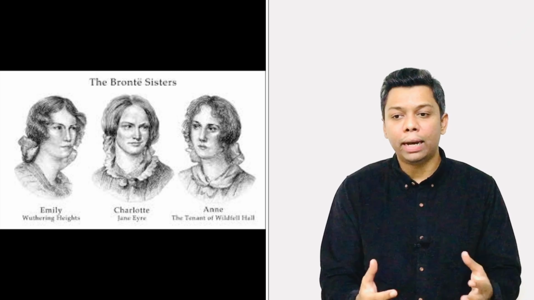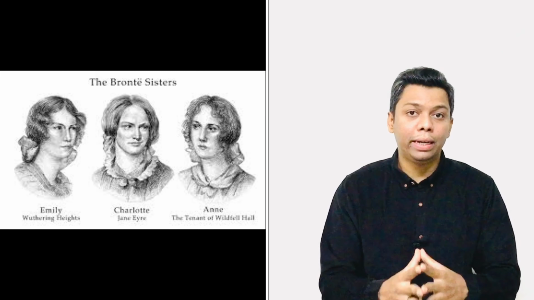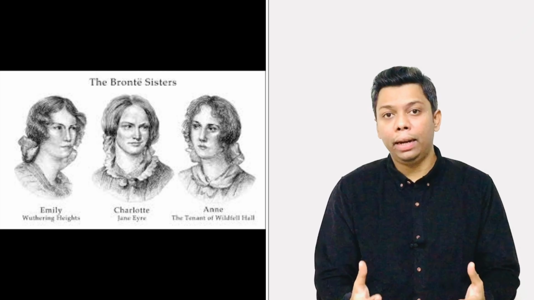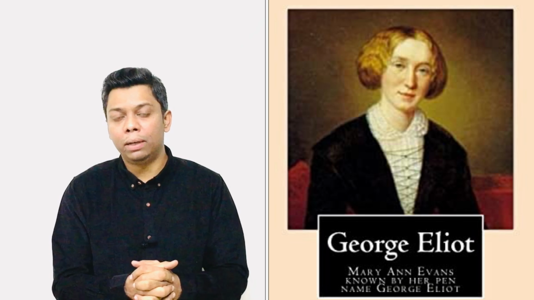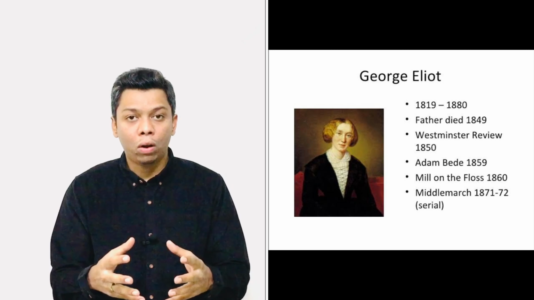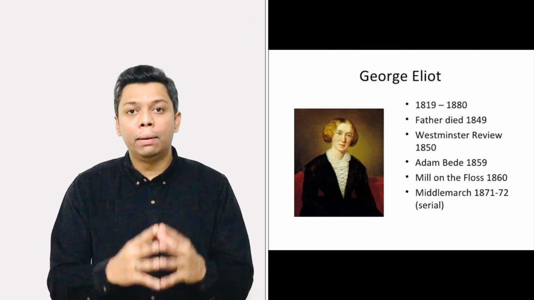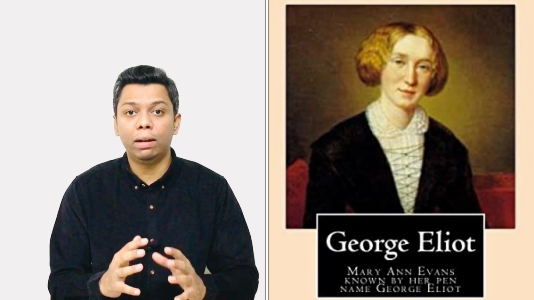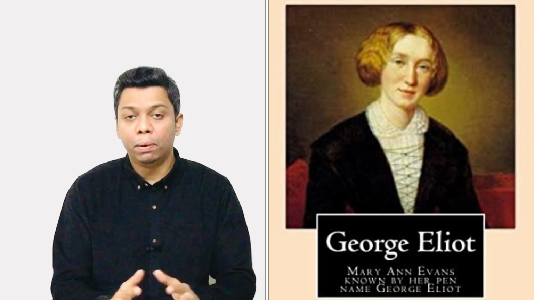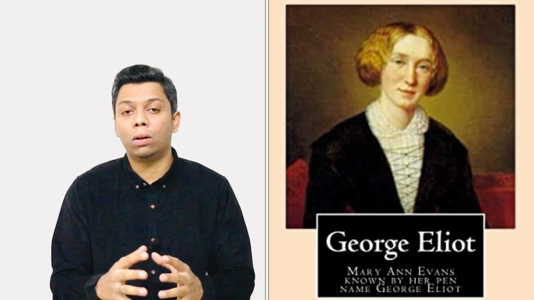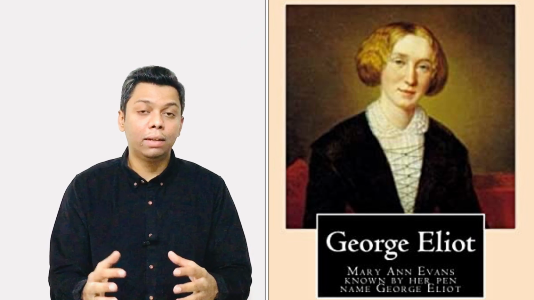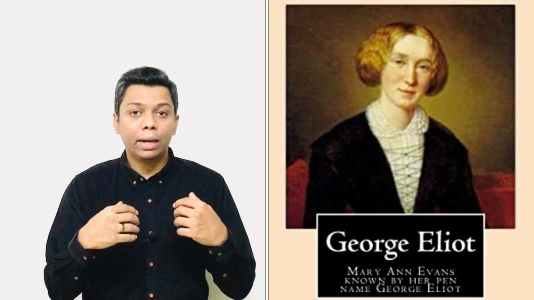And apart from that, there was one more great woman novelist who changed her name. She is Mary Ann Evans. Her novels are Middlemarch, Adam Bede, and The Mill on the Floss. But why did Mary Ann Evans change her name to George Eliot? Because this was a period when publishers were not allowing women to get their novels published.